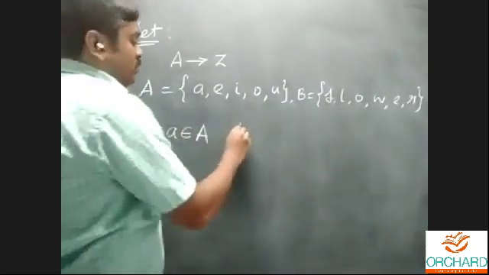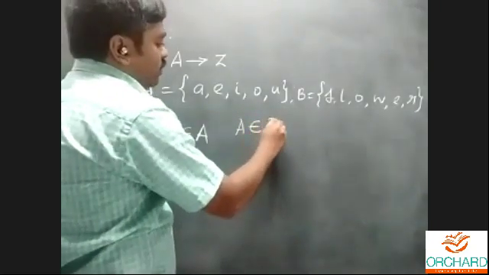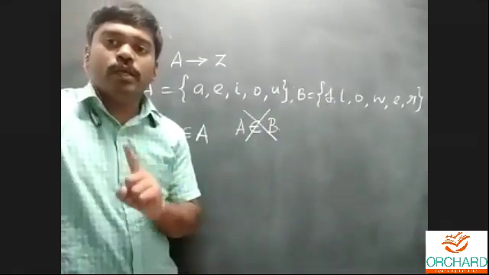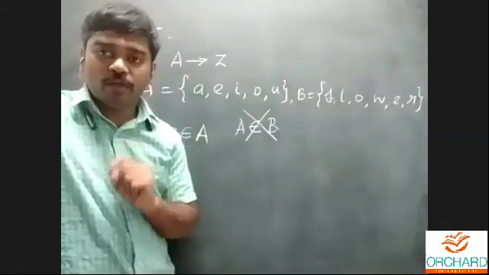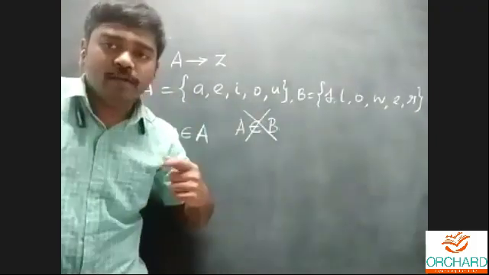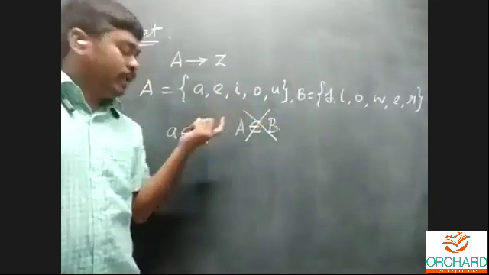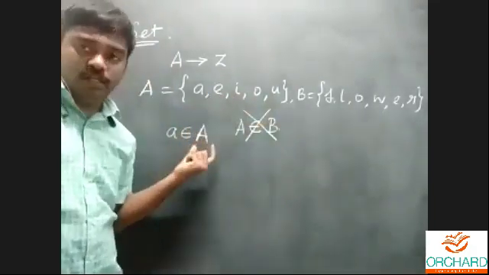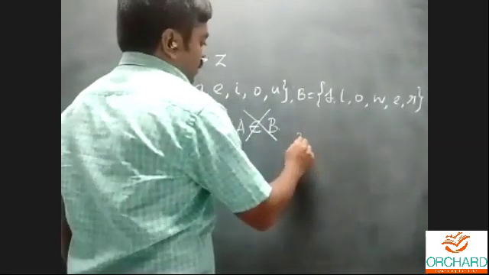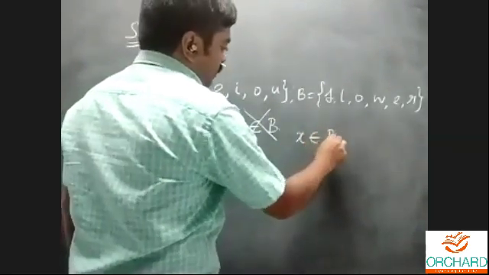Suppose you write set A belongs to set B. This is wrong notation. Only an element belongs to a set. Element A belongs to set A. And for set B, for example, is element X belonging to set B possible or not?